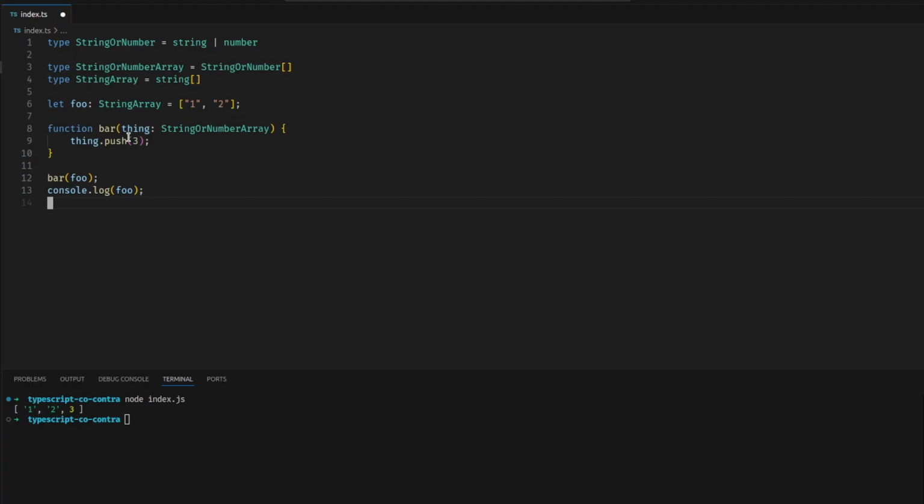What's happening there is TypeScript is saying, oh, string is a subtype of string or number. If we had string or number, we could accept string anywhere string or number is expected, because string is part of that, right? So if I'm expecting a number or a string and I give it a string, then that's fine. And since this is an array of string, and since this is an array of string or number, then I should be able to accept string array anywhere string or number array is expected, right? So here I expect a string or a number array. Here I give it a string array, so I should accept that.